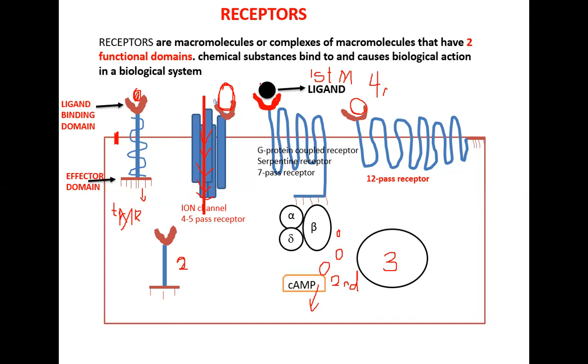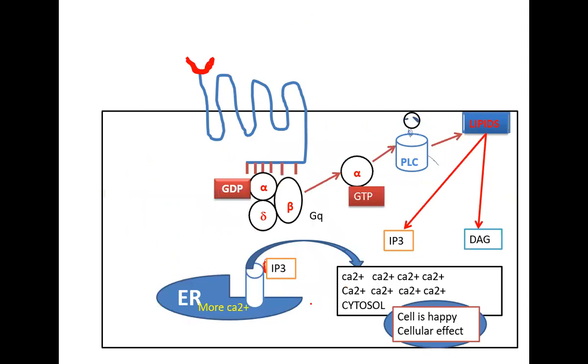But here, when the ligand binds, when the drug binds here, what are the steps it goes through? This is the biochemistry level, that will go through for me to get a cellular effect that I'm looking at. So let's look at that. Right. So this is the serpentine receptor or G protein coupled receptor, or 7-pass receptor.